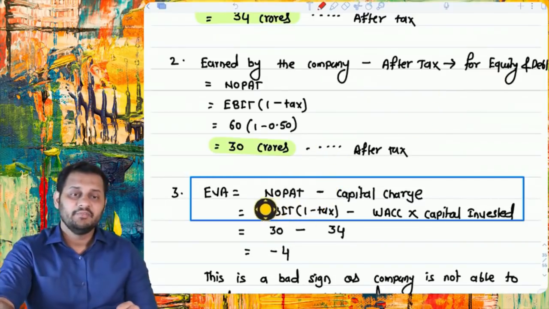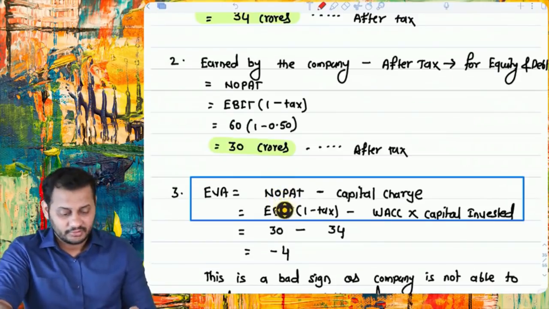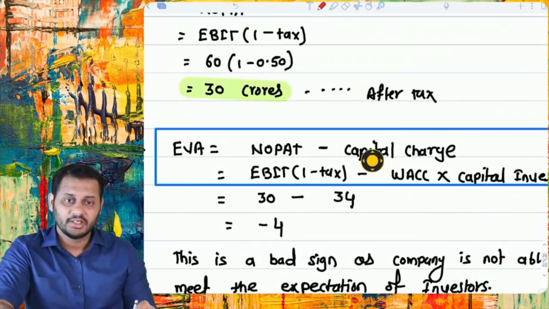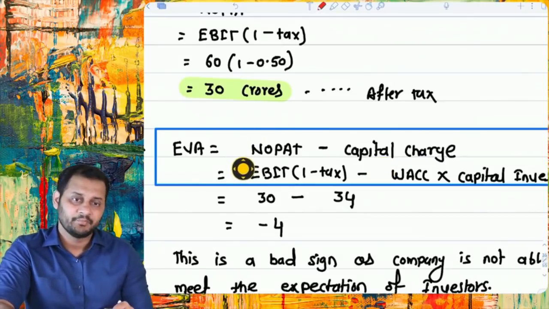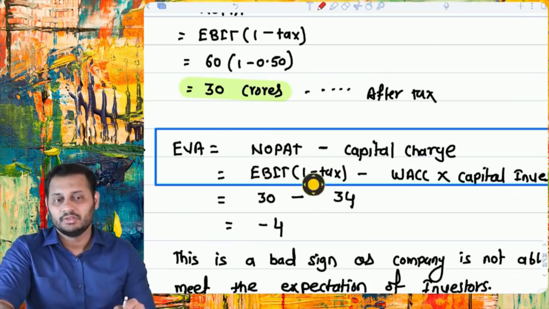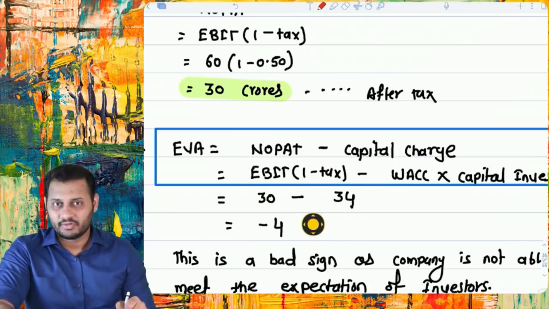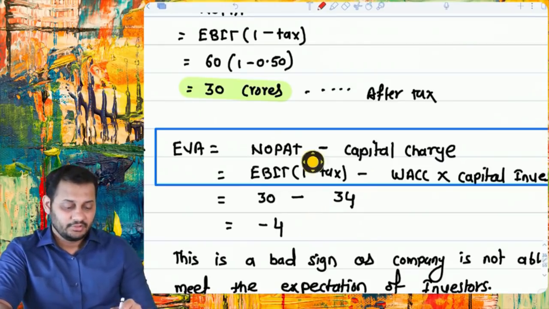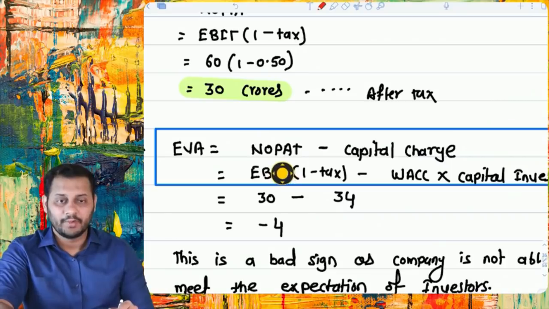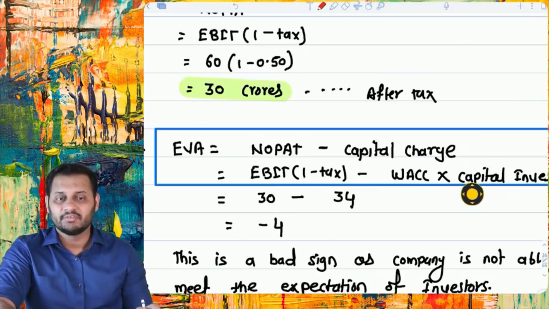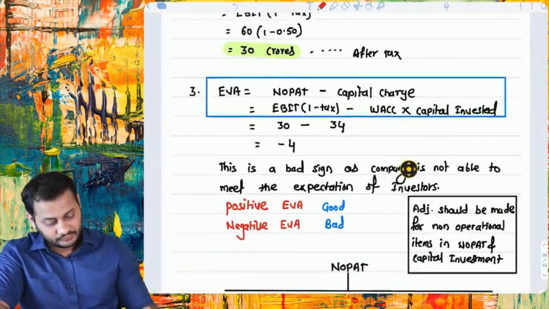So EVA is nothing but what was expected by the stakeholders and what was earned by the company for them. We expected 34 crores and the company earned only 30 crores, and the EVA is -4. It is not a good sign. It is a bad sign. EVA should be positive. So this is the formula: NOPAT, net operating profit after tax, minus capital charge. NOPAT is nothing but EBIT (1 minus tax), and WACC into capital investment is the capital charge.